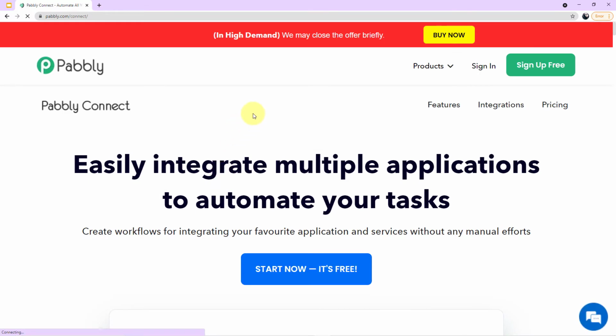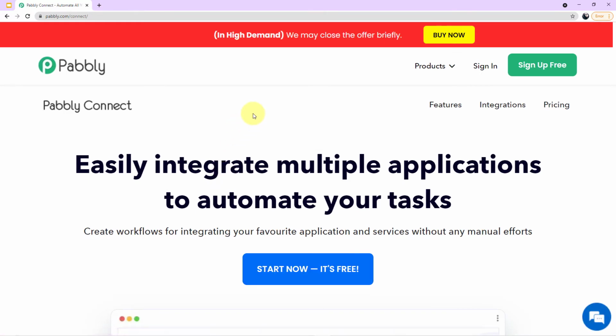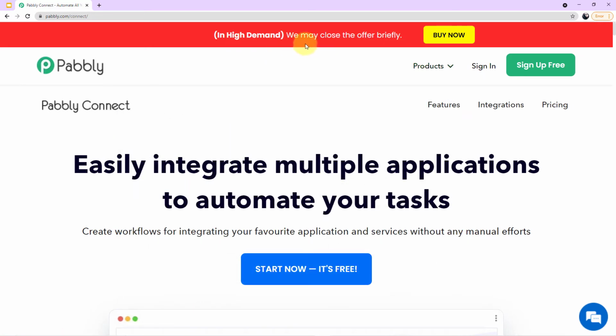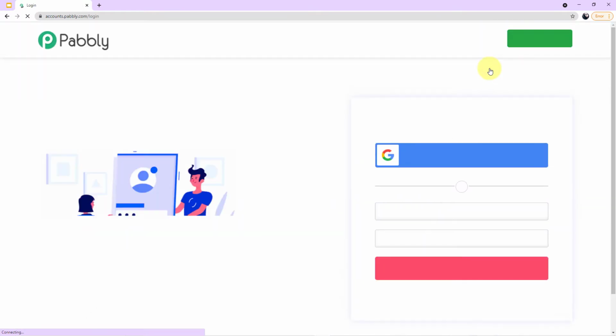Okay, now you have landed on Pabbly Connect's website. Now here you can see an offer is going on in high demand. Don't forget to go and check. For first time users, you can see a green button at my right corner which says Sign Up for Free. You have to click this, and guys, you can create your free account, a completely free account, in just 2 minutes. Because I am already logged in, I'll click on Sign In.